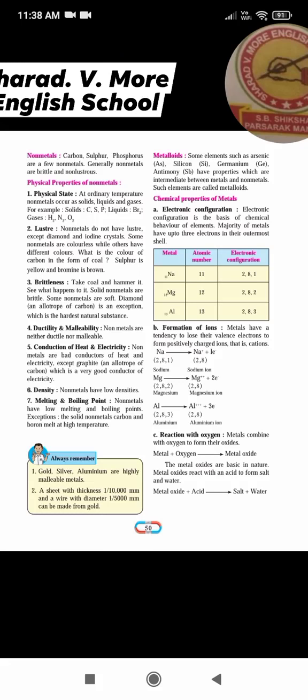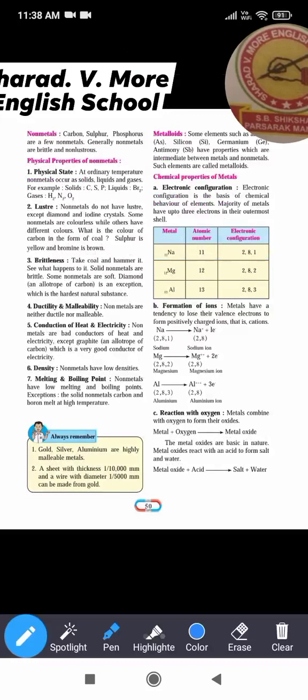Now today we have to start the chemical properties of the metals. First, chemical properties of the metals: electronic configurations. In the previous lesson we have learned how to write down the electronic configuration by knowing the atomic numbers. The electronic configuration is the basis of chemical behavior of the elements.